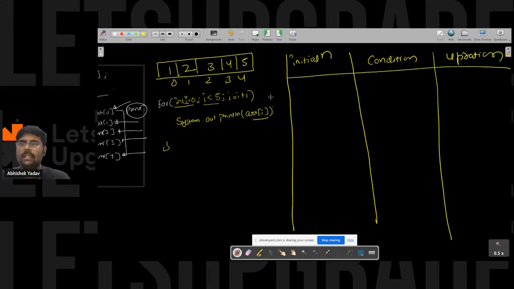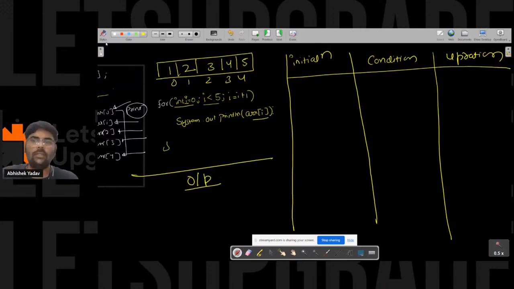And after that, this one, and here will be your output screen. Here you will have the output screen. So what will happen? First you will go to the for loop. From the for loop you will go to the initialization part. Here the initialization part is saying I is equal to 0.